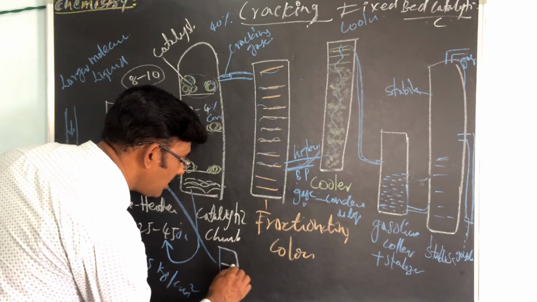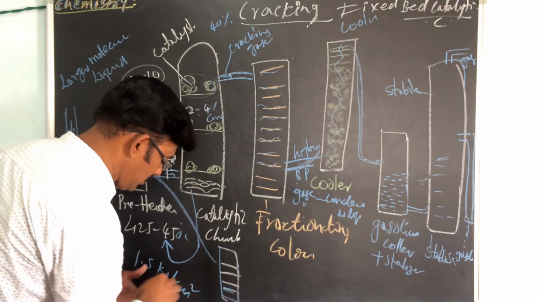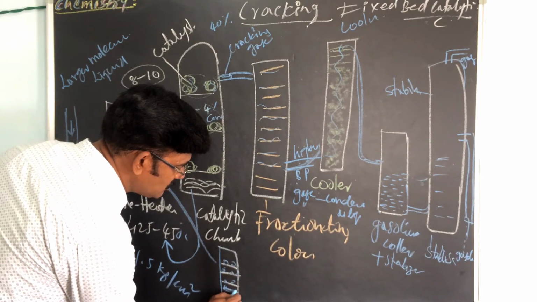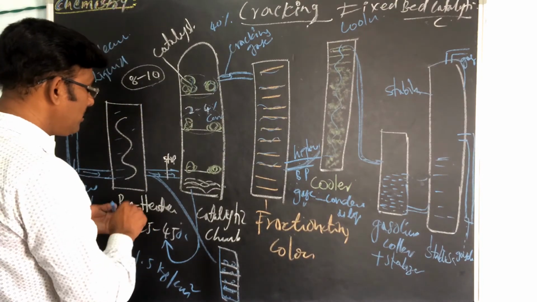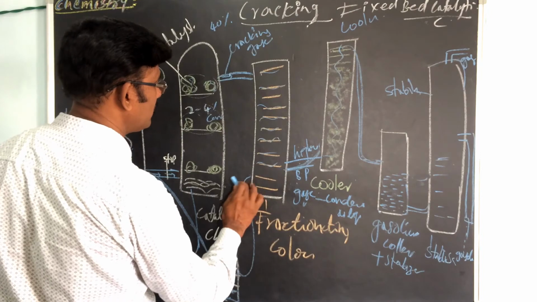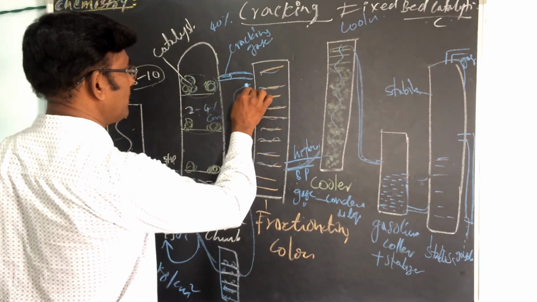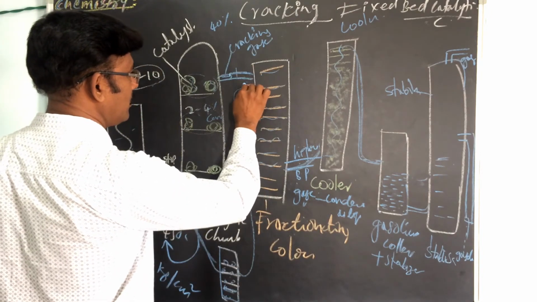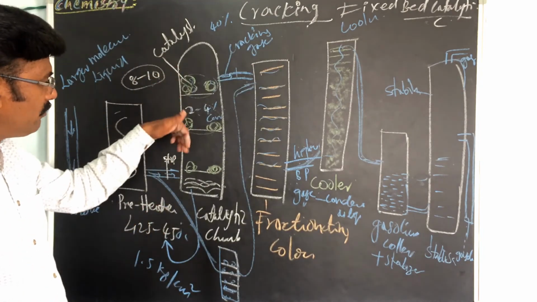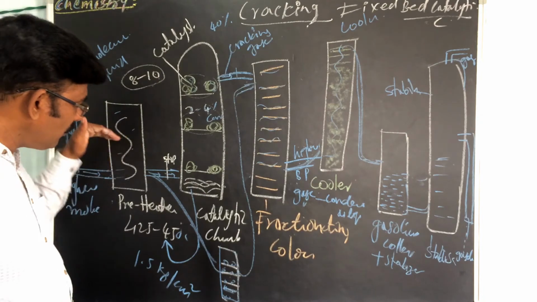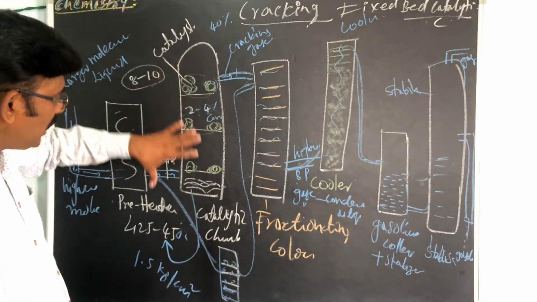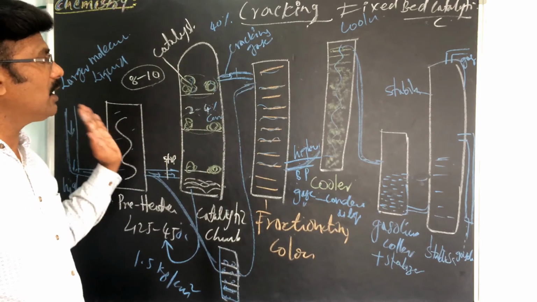Here you have to take fresh catalyst and connect from here to here, like this. Meanwhile, you have to repair and clean the first one. Everything is the same, you just divert in the process of cracking.